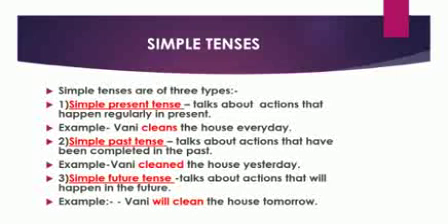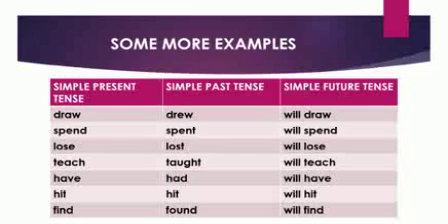Let's see some more examples. Children, here you can see some more examples. First column is of simple present tense, second column is of simple past tense, and third column is for simple future tense.